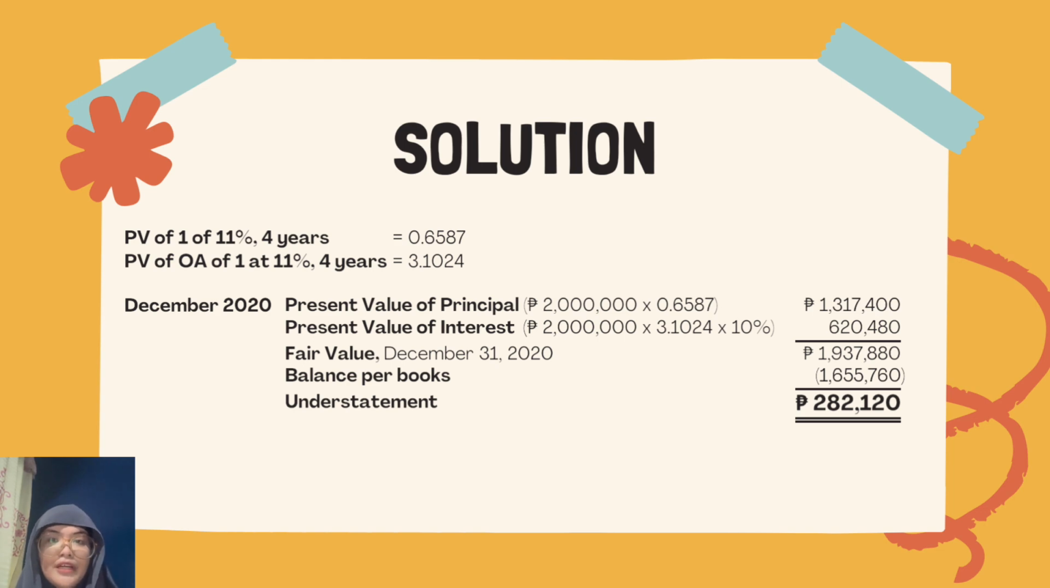The sum of the present values is the fair value as of December 31, 2020, which is 1,937,880 pesos. We then subtracted the recorded balance of 1,655,760, coming to 282,120 pesos as the understatement for the end of December 31, 2020.